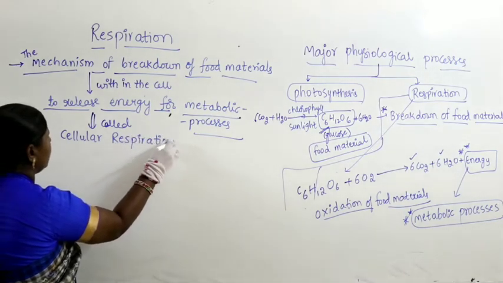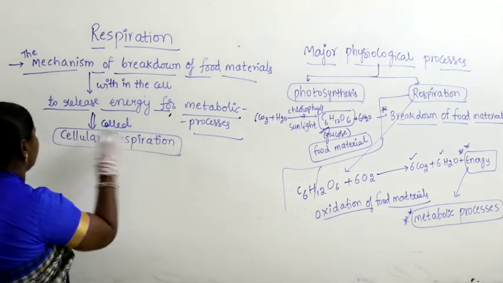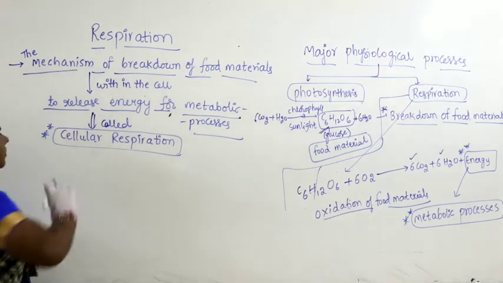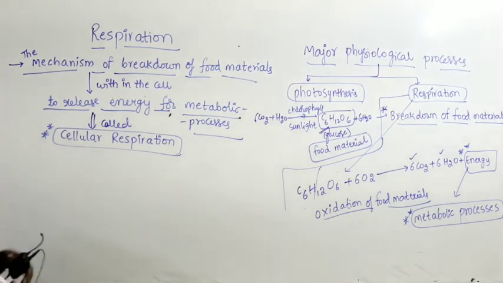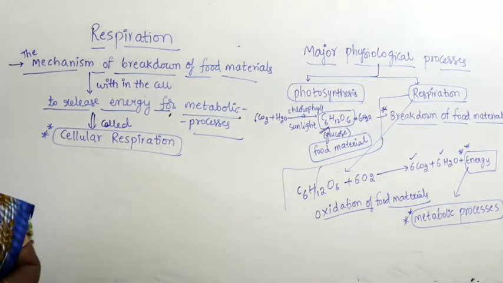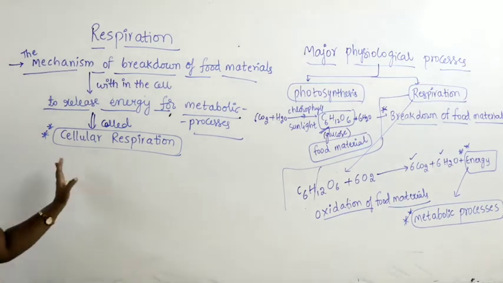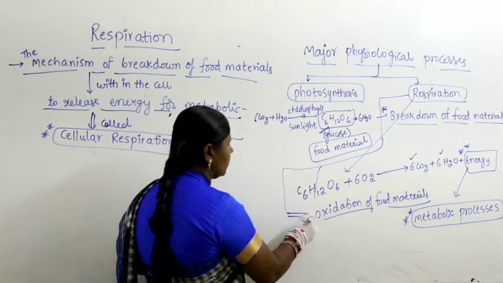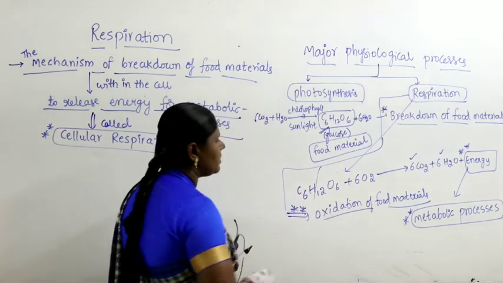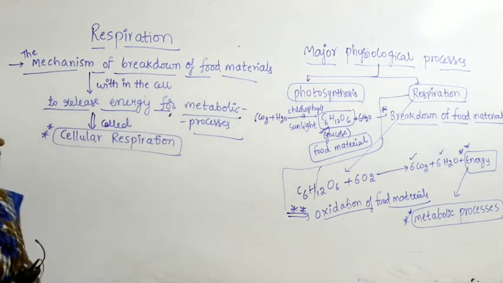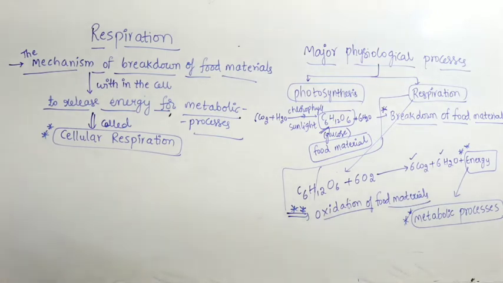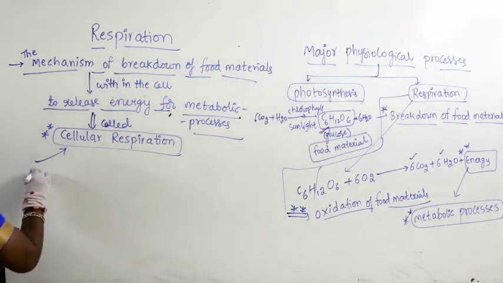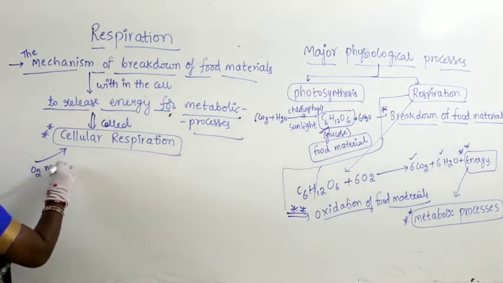Because it happens within the cell, it is called cellular respiration. As I told you, it can also be referred to as the oxidation of food material to release metabolic energy. For this process, oxygen is needed.